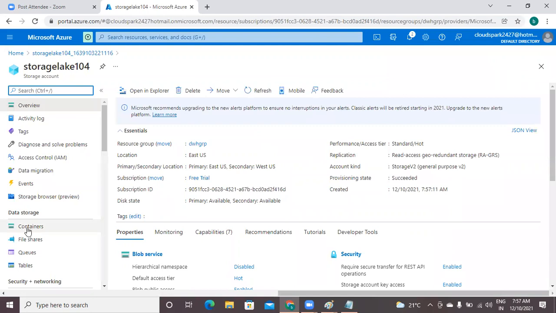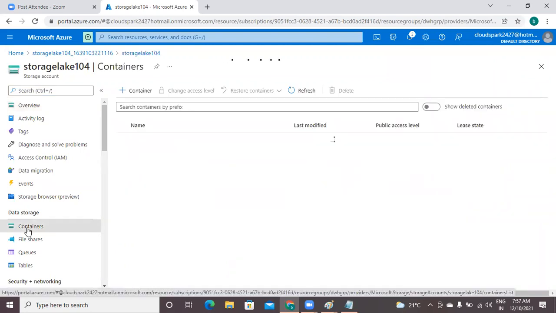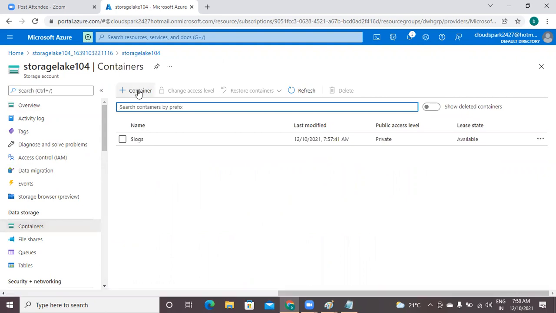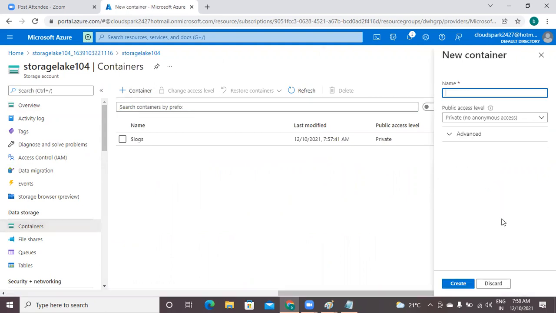Okay, here I am going to create a container because every object should be under a container. I just clicked on this container plus container symbol. I got this one. The container name I am giving as my data. Okay, and finally create it.